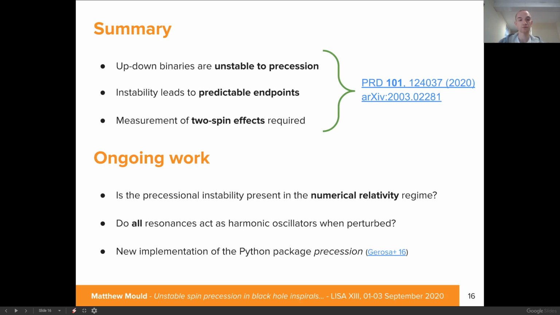We expect these simulations to be finished relatively soon. A second question to ask is that we perturb just the aligned configurations, but we could perturb all resonant configurations and ask whether these also behave like harmonic oscillators. And a final point to note is that all the numerical parts of this work were conducted using the Python package called precession, and at the moment we are creating a new implementation of this package with several updates which speed the code up greatly and has some enhanced features that have come out of this work.